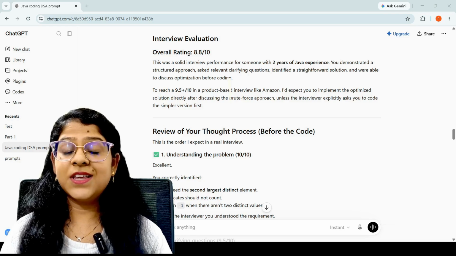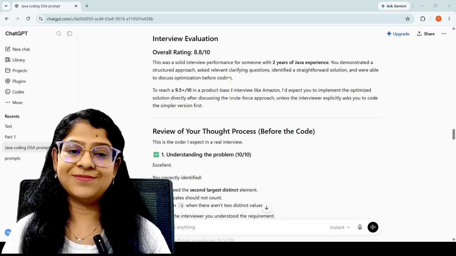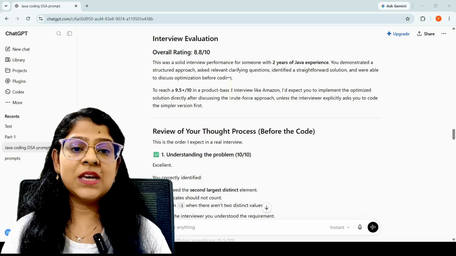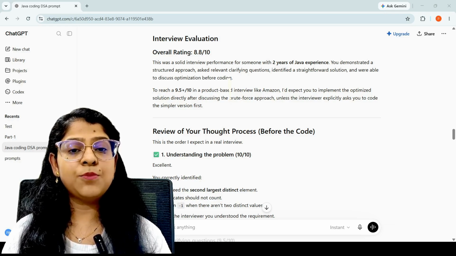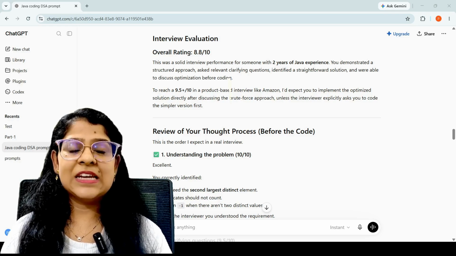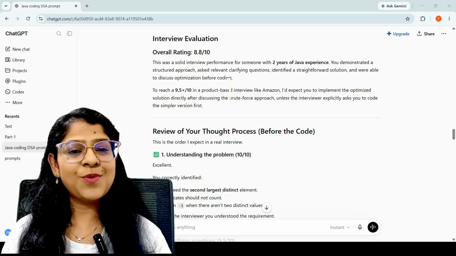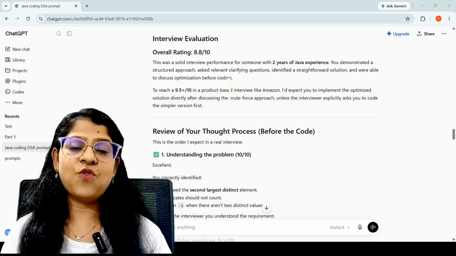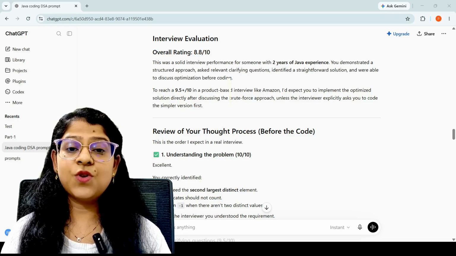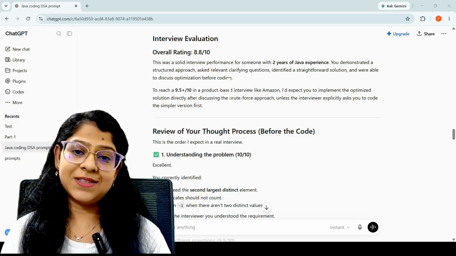The first thing I like is that it does not simply tell me whether my code is correct or wrong. Instead, it reviews my entire interview performance. In this case, it gave me 8.8 out of 10. And notice something interesting: it didn't start by reviewing my Java code. It first reviewed my thought process. That's exactly what happens in many product-based company interviews. The interviewer wants to understand how you think, not just whether your code compiles.